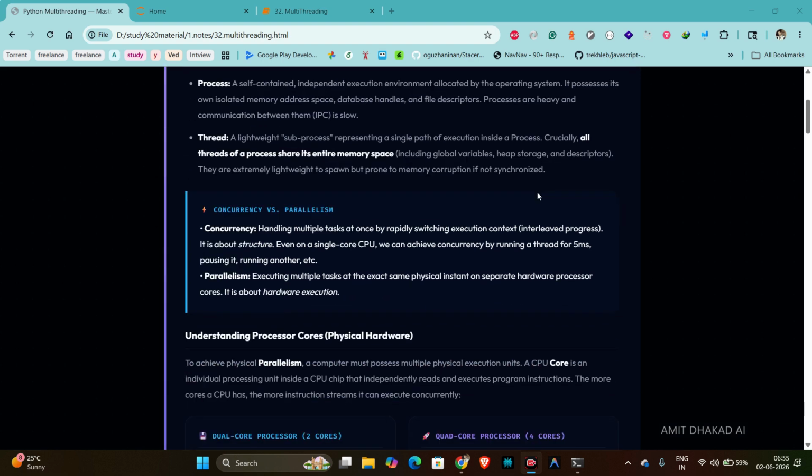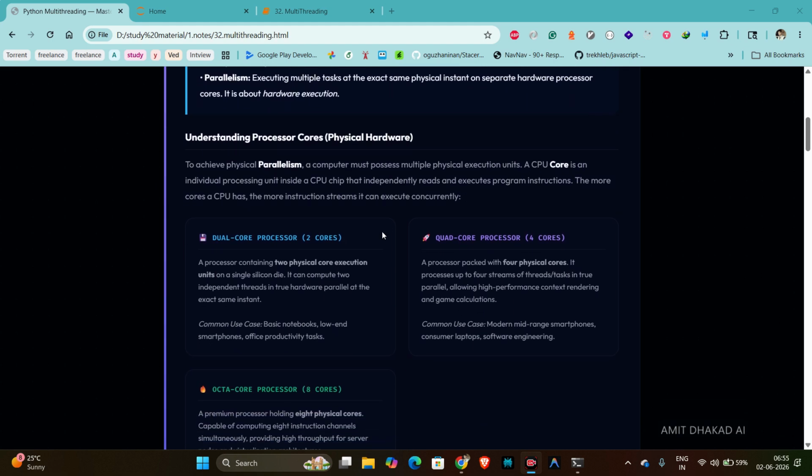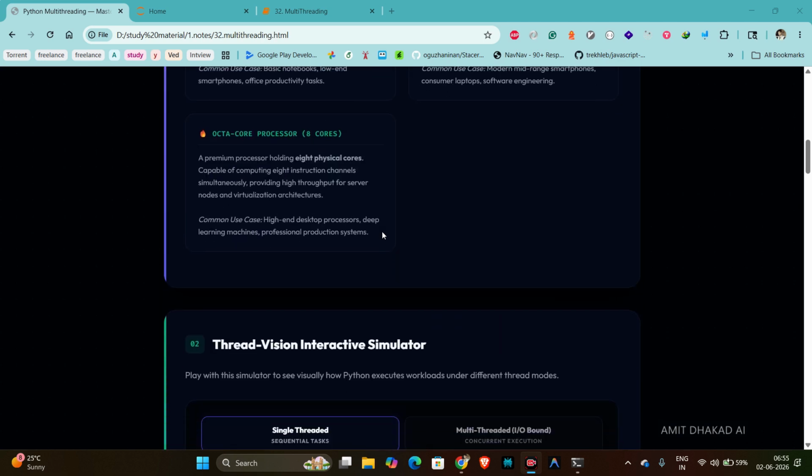Okay. Before we go deep, first we will understand the processor. So what is a core? A CPU core is a physical processing unit inside your computer chip. A dual core has two cores, a quad core has four cores, and an octa core has eight cores inside the CPU.